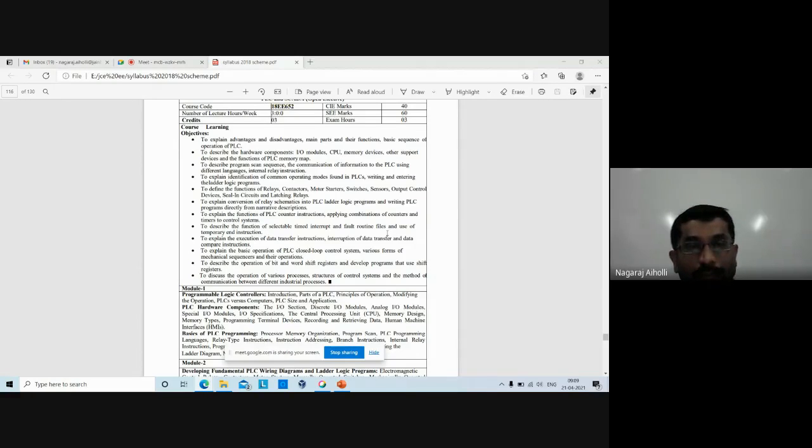Whenever you turn on the PLC, it goes through certain checks, just like how the computer goes through diagnostic checks. When you turn on the computer, first it checks itself whether all the values are initialized, whether the values are in the proper memory locations or not. It goes through those steps, is it not? You see on the screen when you turn on the computer, all those options will come, right? Then finally it will start, right? So those are nothing but what are called the diagnostic checks. Similarly, here also in the PLC, it performs certain checking processes. It checks for the faults at the beginning when you turn on the PLC.